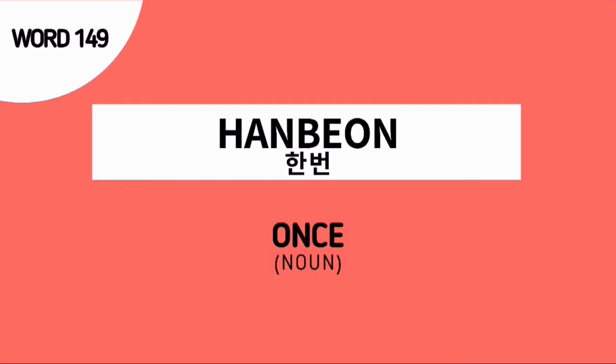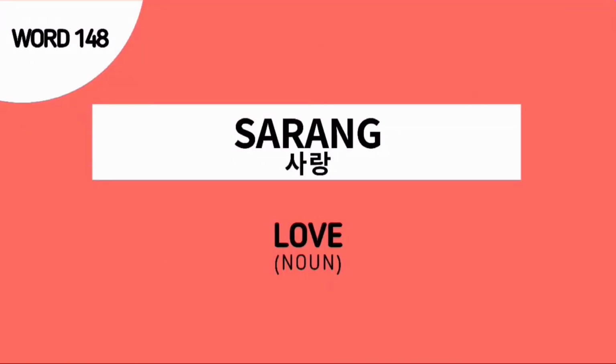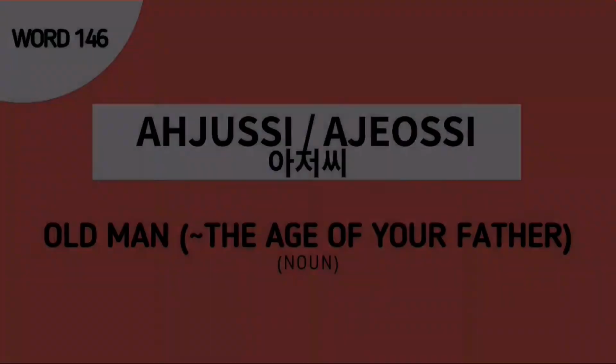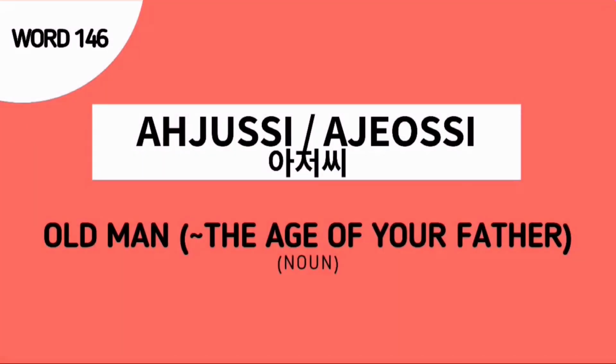Word number 149 is 한 번, which means once. Word number 148 is sarang, and this is the Korean noun for love. Word number 147 is ajoma, and this is the Korean noun for an old woman of the same age as our mother. Word number 146 is 아저씨, and this is the Korean noun for an old man of the same age as our father.